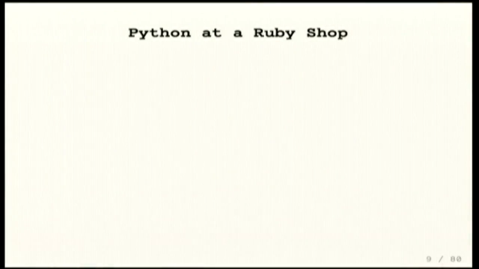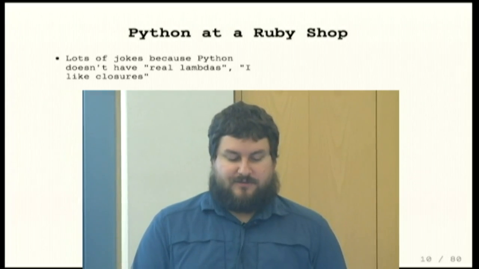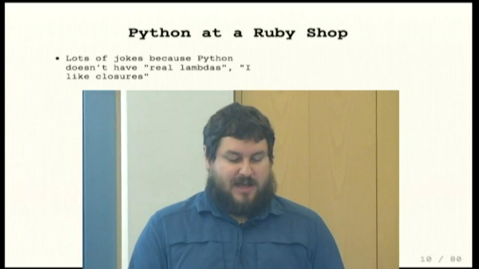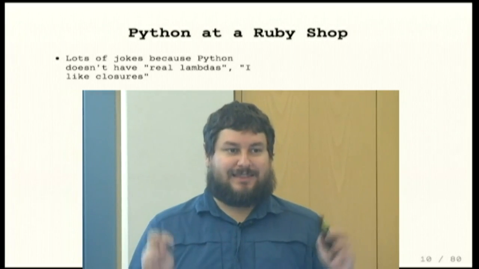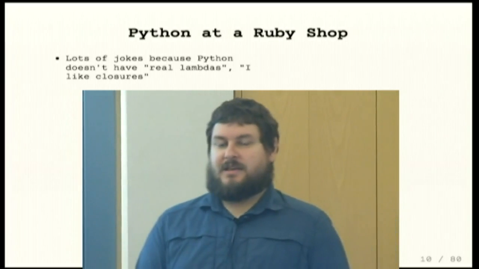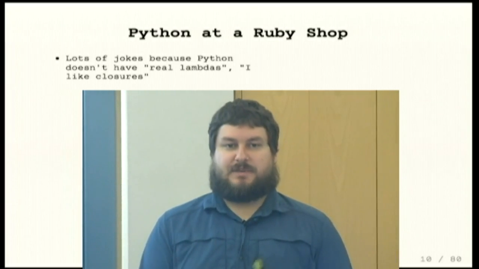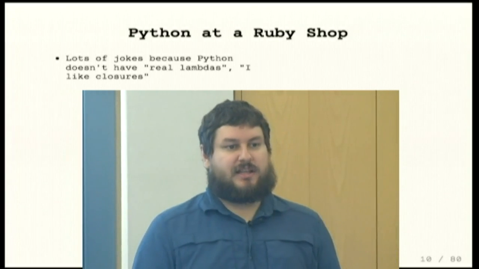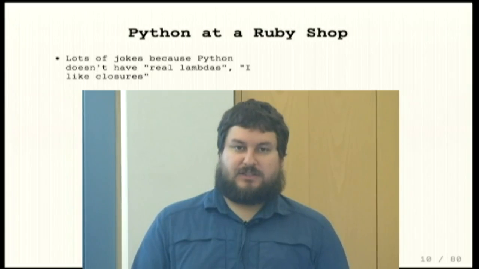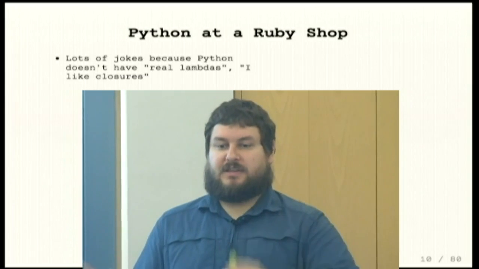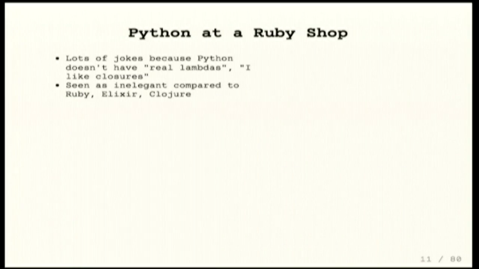So what's it like doing Python at a Ruby shop? And what's it like being a Python advocate within a company that mostly prefers Ruby? First of all, you get a lot of jokes because Python doesn't have real lambdas, or things like, "Oh, I like my closures. I don't want to switch to Python." It's just because normal functions can't be defined as an expression, they have to be defined as a statement. And so you have to be a little more intentional about scoping things within each other. It's seen as inelegant to a lot of people compared to things like Ruby or Elixir or Clojure, partly just because the syntax is so structured.